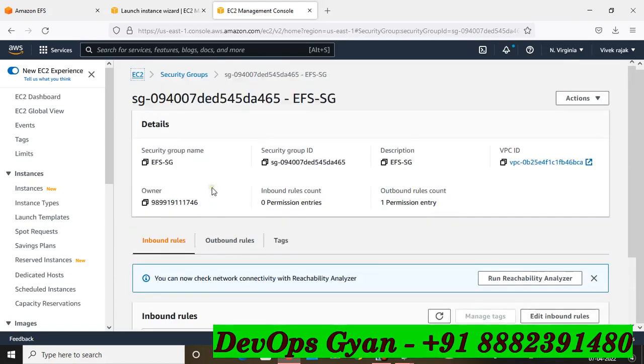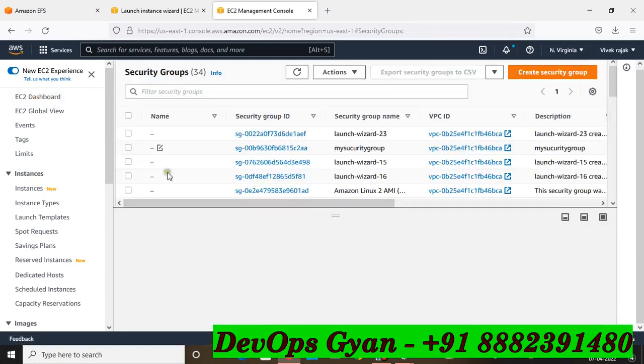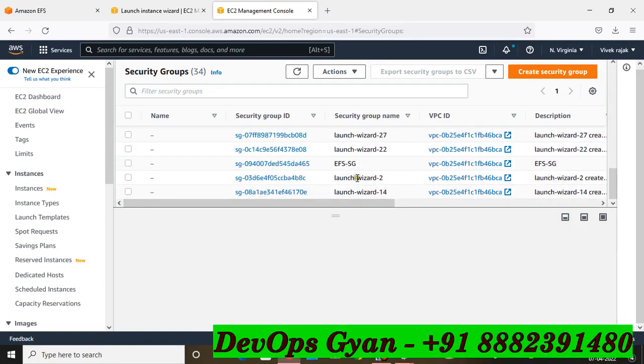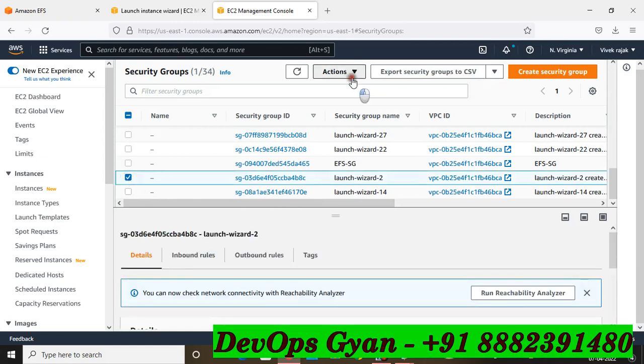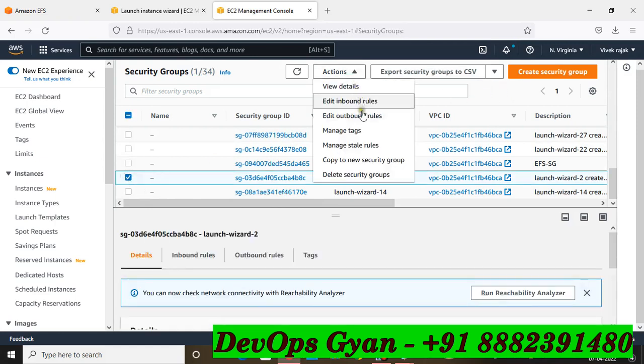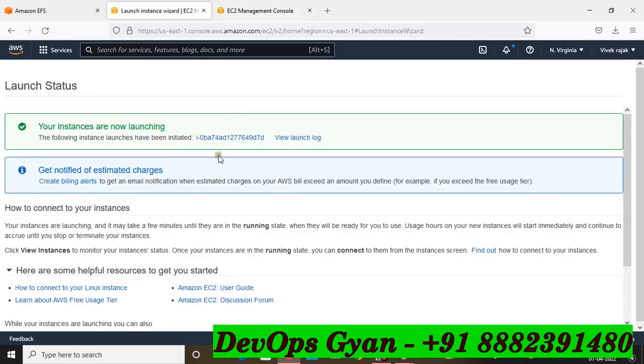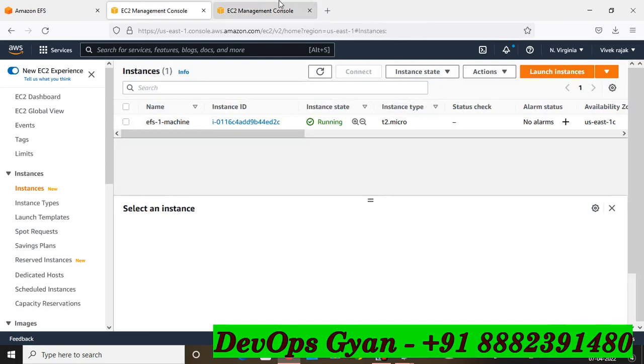Okay, so you can go to the dashboard. Okay, you can attach another security group. So action. So my machine is launched.